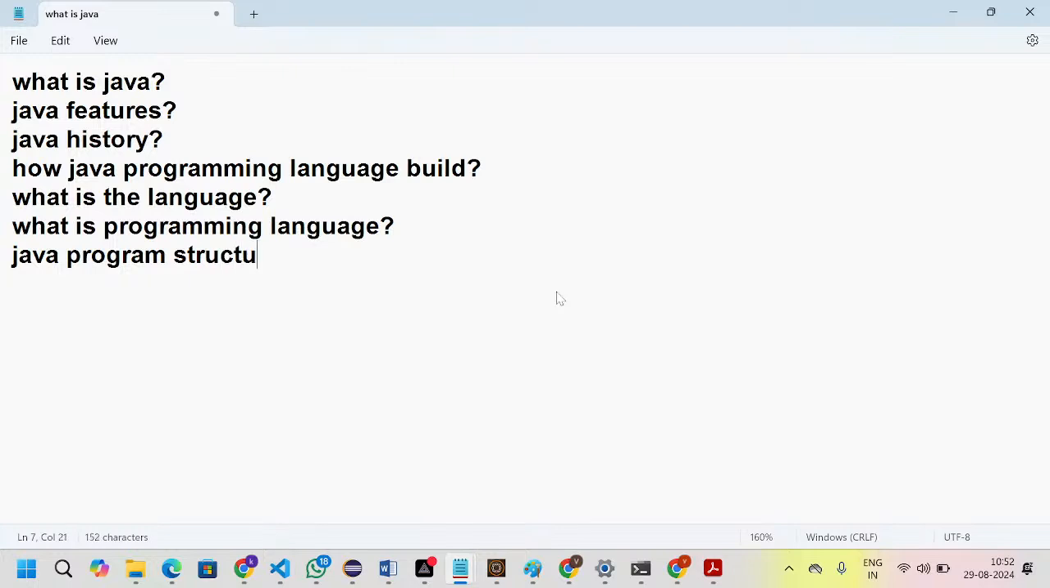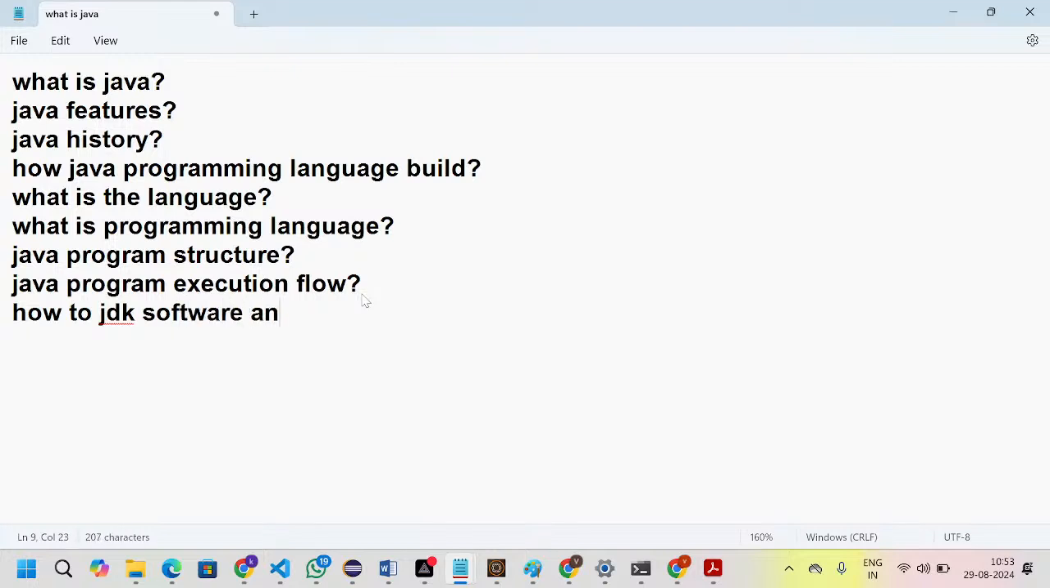Then we discussed the Java program execution flow. So these are the topics, like JDK installation work: how to download the JDK software, and how to set up the environment paths.